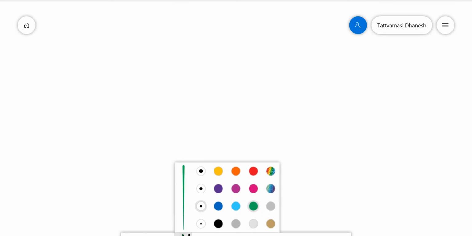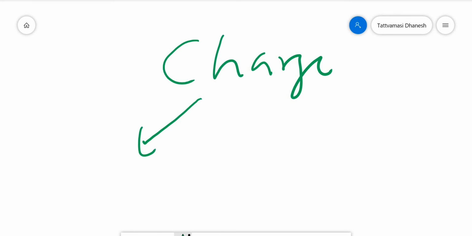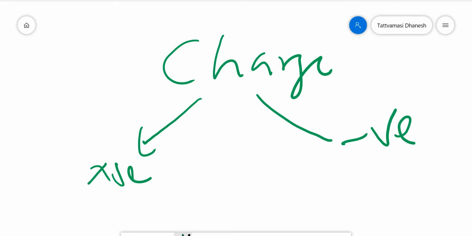That's what I am telling you. Charges are of two types. When you take charge, it is of two types: one is positive charge and another is negative charge.